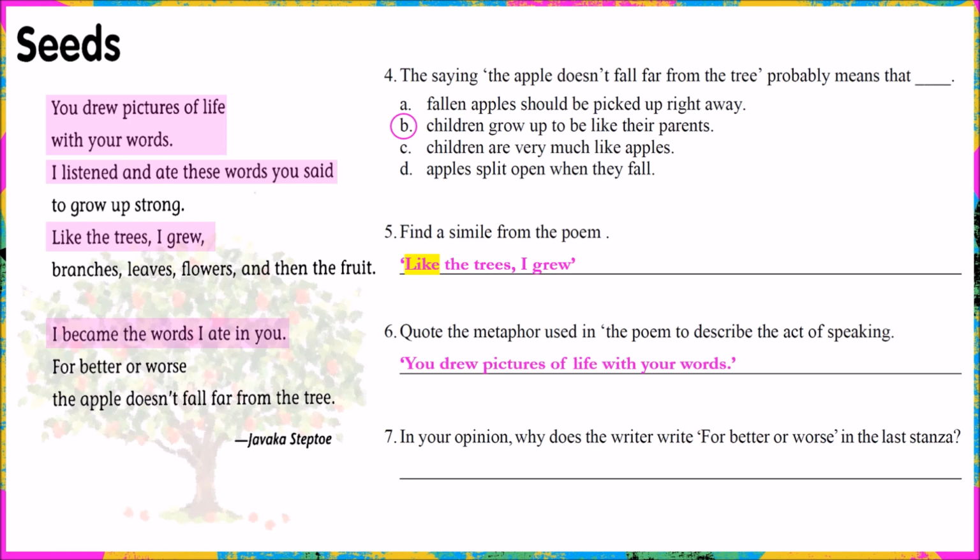Finally, for question 7, what do you think for better or worse means? We know the poem is about how children will grow up to be like their parents. But why for better or worse? What are the things that we learn from our parents that could be good or bad? There is no definite answer for this question because it is asking for your opinion.